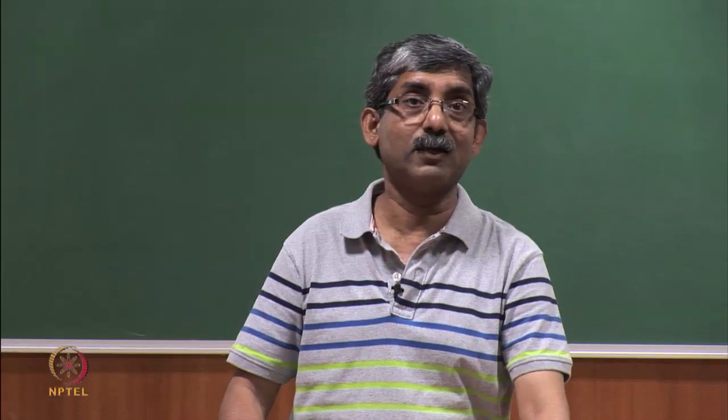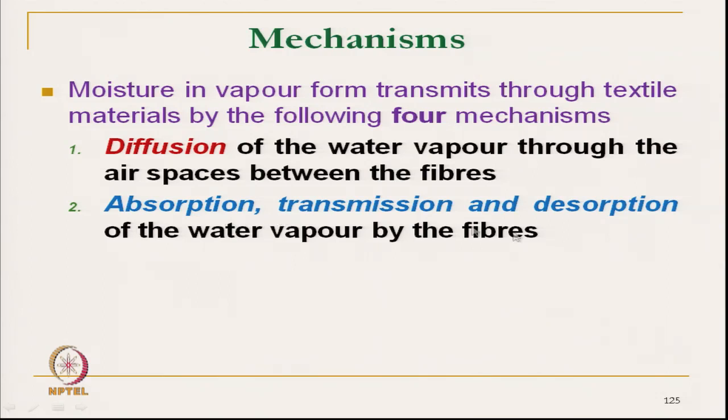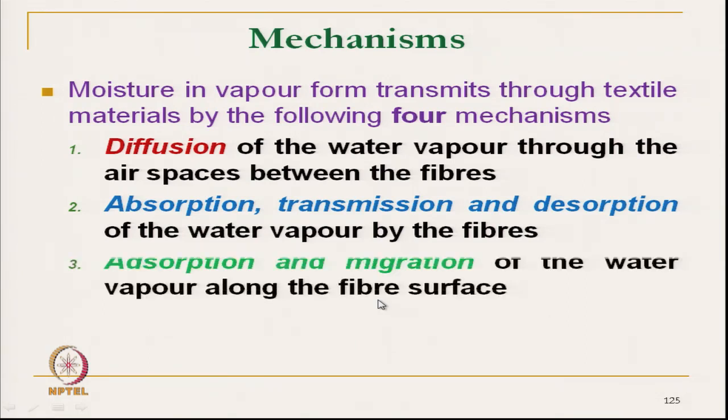If we compare the diffusion principle and the second one, absorption, transmission, desorption, diffusion through air is very fast, much faster than absorption, transmission, desorption. But this second principle is very important where diffusion is not there, and that we will discuss.